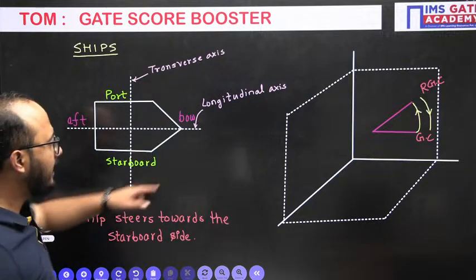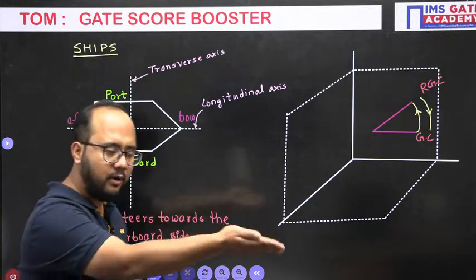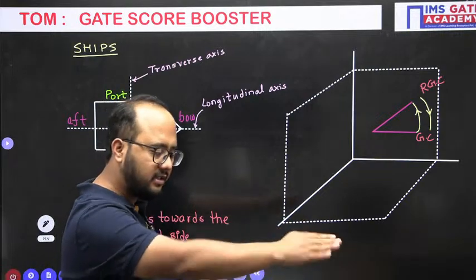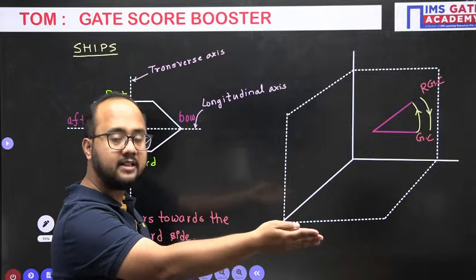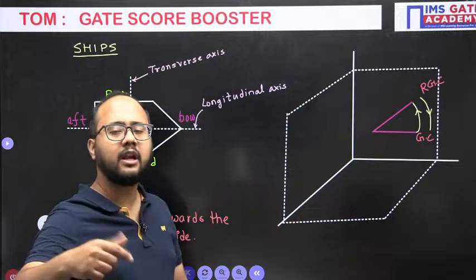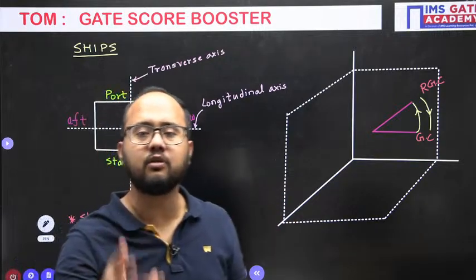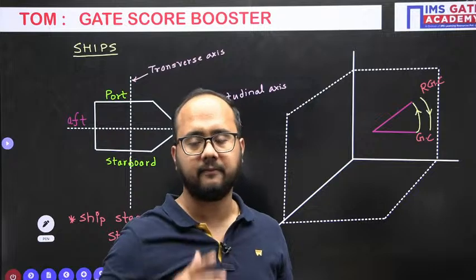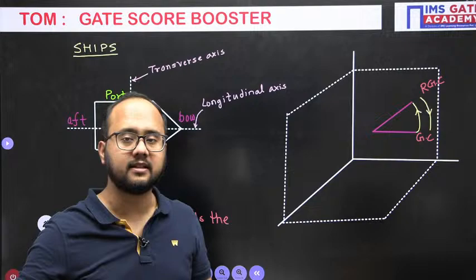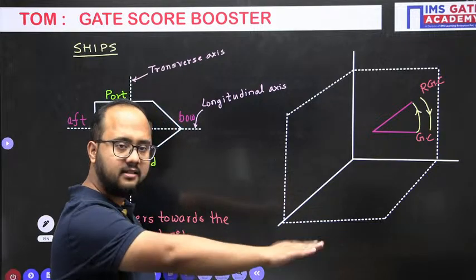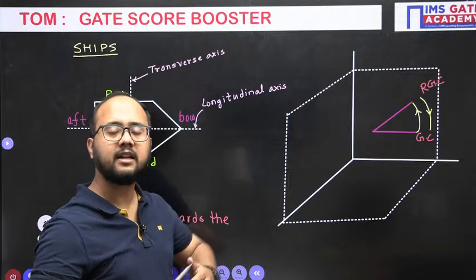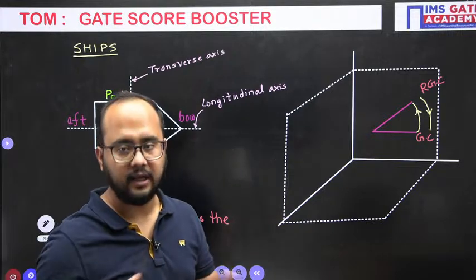If I talk about the rotation about the longitudinal axis, consider this part as your ship. If it is rolling, if it is having an angular rotation about a longitudinal axis, you need to understand about which axis rotation is happening. Main point is rotation is there, but about which axis? Now, if the ship rotates like this, the axis of rotation involved is the longitudinal axis. So that type of rotation will be known as rolling.